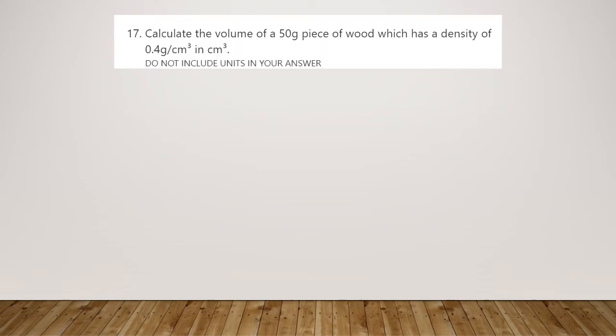Number 17, we have a density question. So remember, density is mass divided by volume. What do we need to work out? We need to work out the volume. So we're going to want then mass divided by density. So the mass is 50 grams. The density is 0.4. So we want 50 divided by 0.4, and that's going to give us 125.